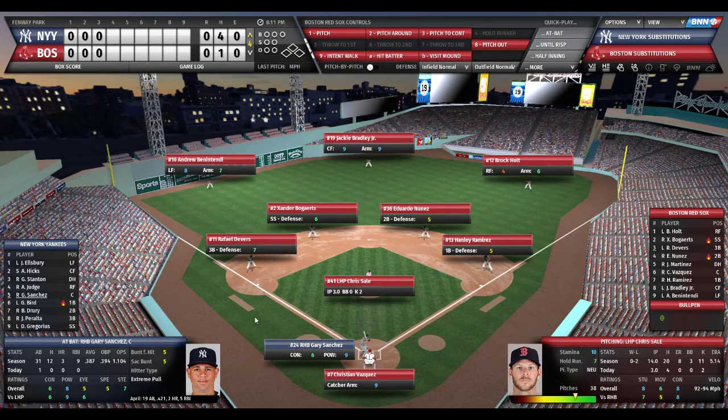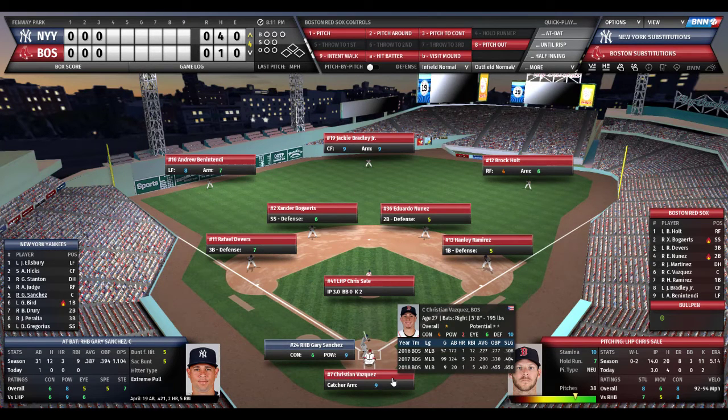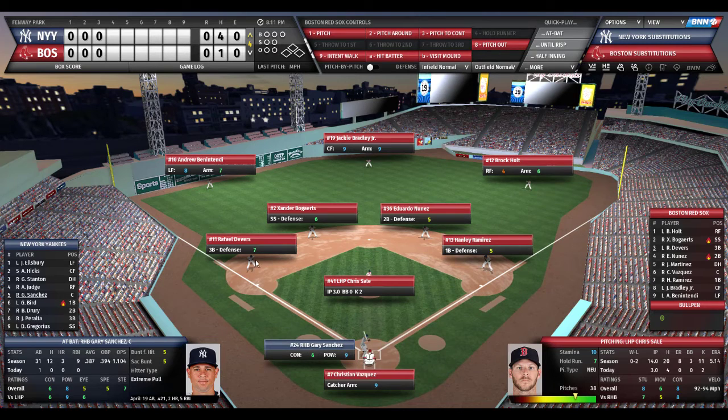We go to the top of the 4th, still scoreless here at Fenway. And as you can see, Christian Vasquez, an excellent defensive catcher, 10 out of 10 with a 9 out of 10 arm. Devers, 7 out of 10. I forgot to do this earlier. Devers, 7 out of 10 at third.